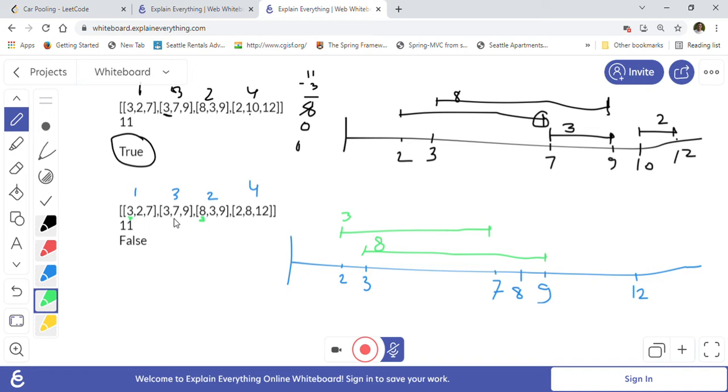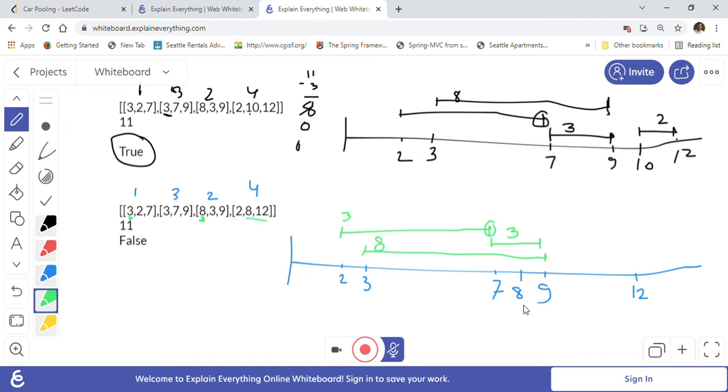Now the third trip will start at 7 to 9, right? So at this time 7 means this 3 will become empty, so we can put 3 here from 7 to 9, right? Because it is possible, this 3 became empty at this point. So it became available after they get down. Now this one is starting 7 to 9, so we put 3 here, and from 8 to 12 again we need to put 2.